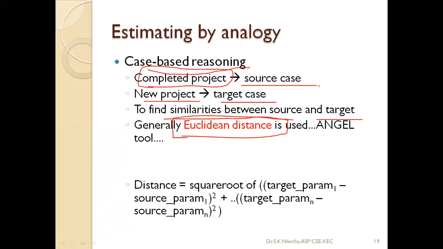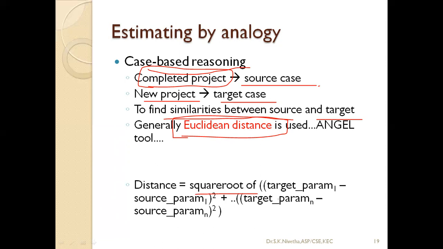To find out the similarities between these two projects, that has been mentioned here. For measuring distance, there are only 2 points, x1, y1, x2, y2. But when it comes to projects, there are more than 2 values, like x1, x2, x3, x4, x5, and y1, y2, y3, y4, y5.